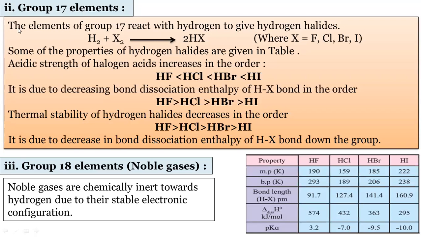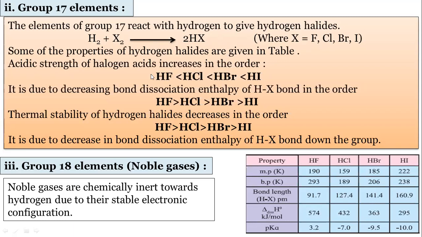You know, these halogens always exist as diatomic, so X2, where X is fluorine, chlorine, bromine, and iodine. When these halogens react with hydrogen, they form 2HX. 2HX means 2HCl, for example. When they react with hydrogen, they form 2HF, then 2HCl, then 2HBr, then 2HI. So these are hydrofluoric acid, then hydrochloric acid, hydrobromic acid, and hydroiodic acid. All these are also called hydrogen halides. They can also be called haloacids.